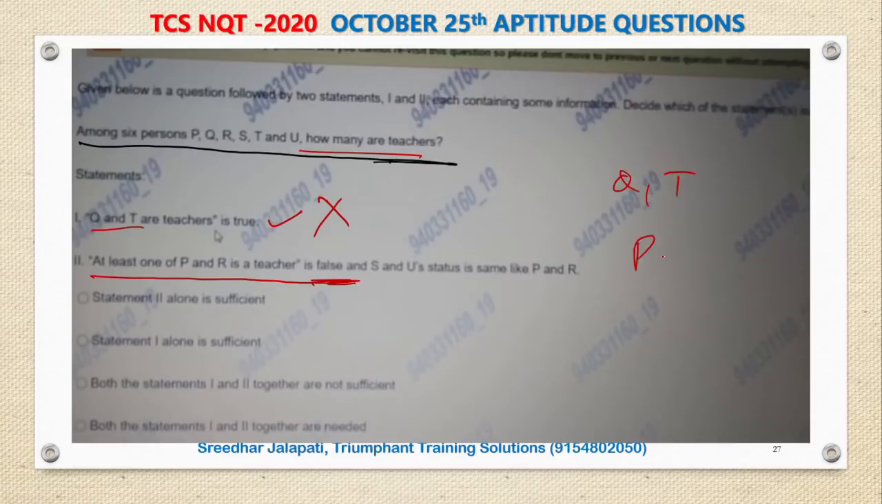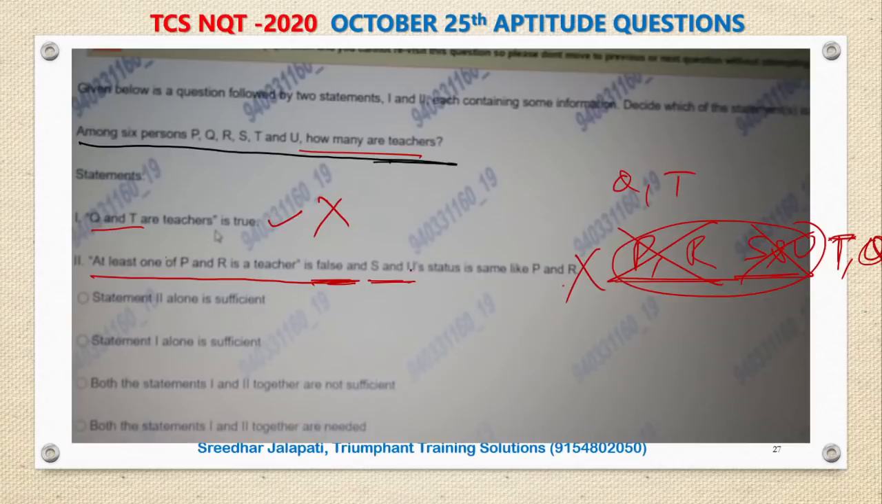That means both P and R are not teachers, and S and U's status is same as that of P and R. As P and R not teachers, then S and U are also not teachers. But in this statement, we do not know about T and Q. So in the second statement, we know that 4 people P, R, S, U are not teachers, but we are not given anything about T and Q. So 2 alone is not sufficient.